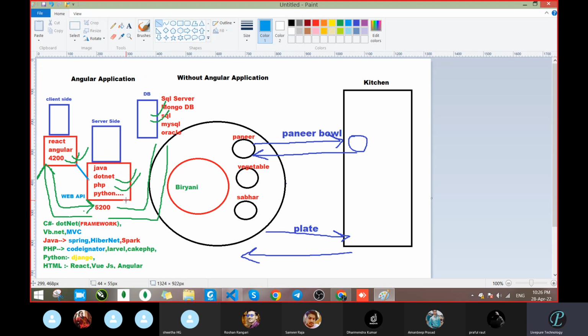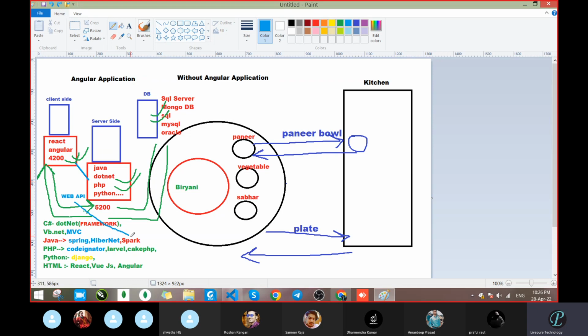The same thing is going on here. The front end is working as usual, the server-side application is also working. But when a request comes from the front end regarding some data, at that time it will respond.